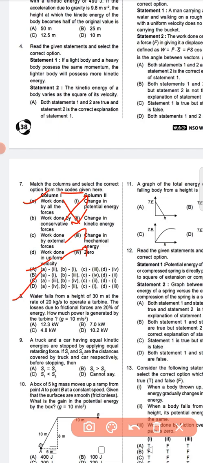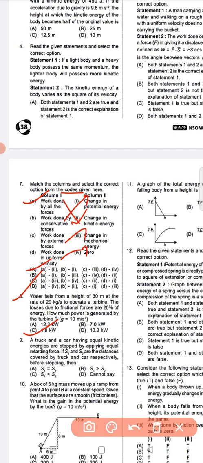Question number 8, water falls from a height of 30 meter at the rate of 20 kg per second to operate a turbine. The losses due to the frictional forces are 20% of energy. How much power is generated by the turbine? So, question number 8, option C is the correct answer, that is 4.8 kilowatt.